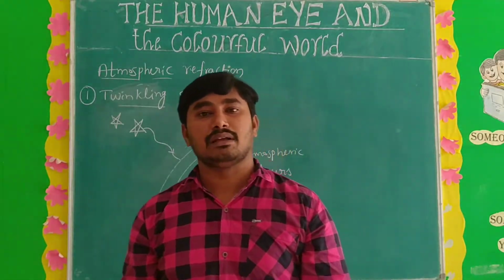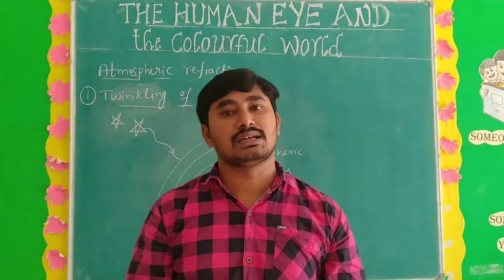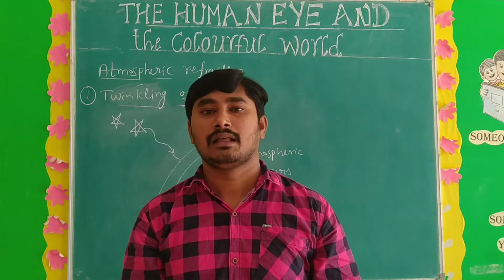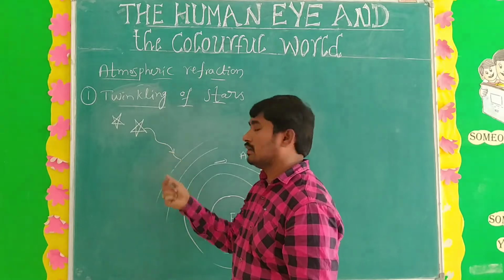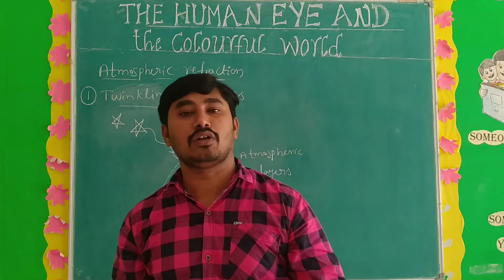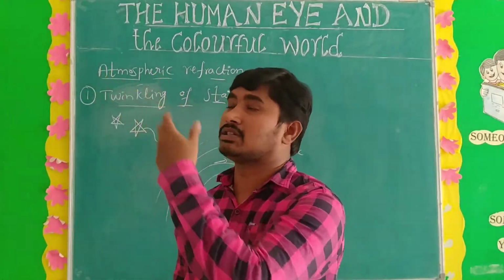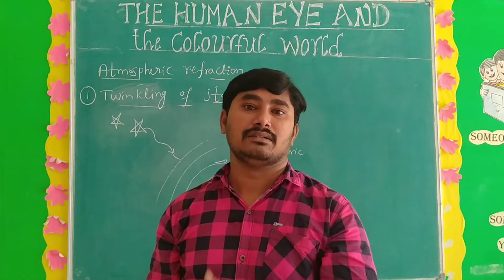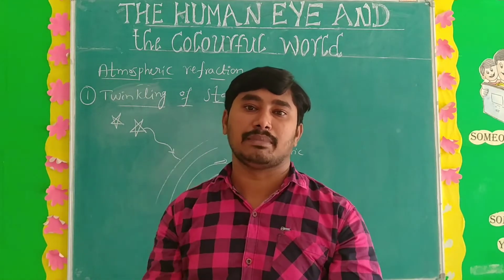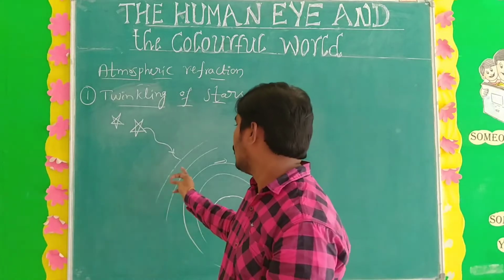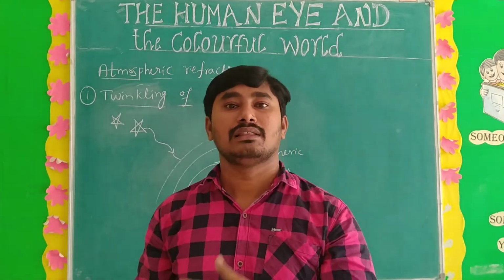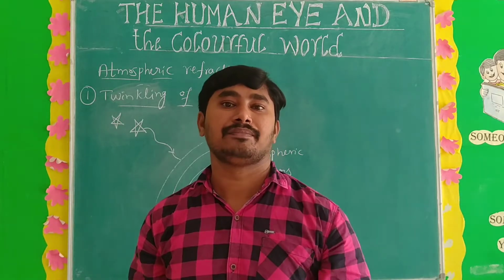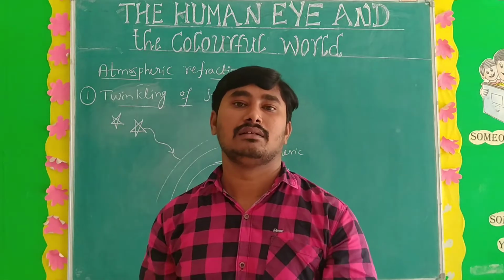When the light ray direction changes, the light is coming sometimes with high intensity, sometimes with low intensity. When more refraction occurs, the star appears very bright, meaning more intensity of light is coming. When the layers cause less refraction, the star appears very dim, very dull.